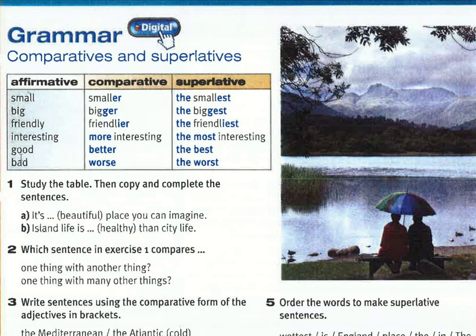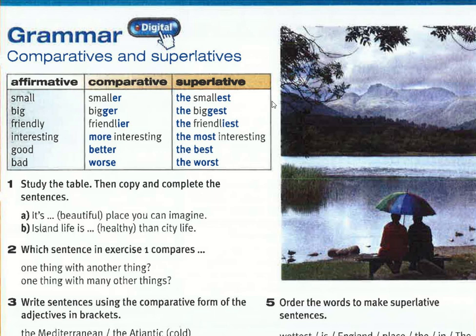Some of the adjective words, when changed to comparative, the word itself changes. For example, good, better, best; bad, worse, worst.